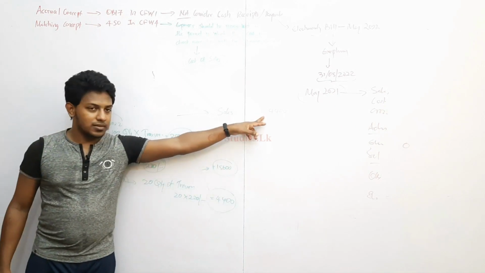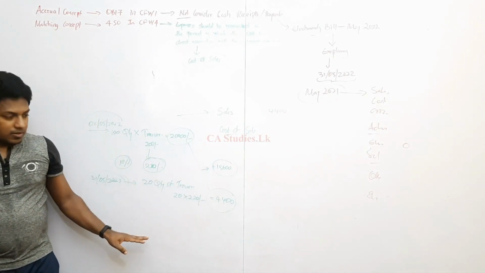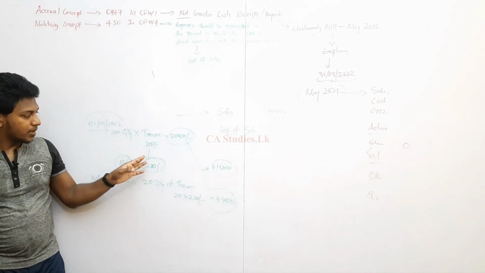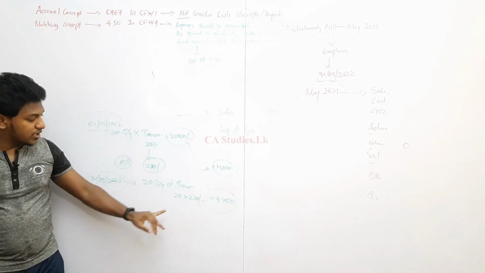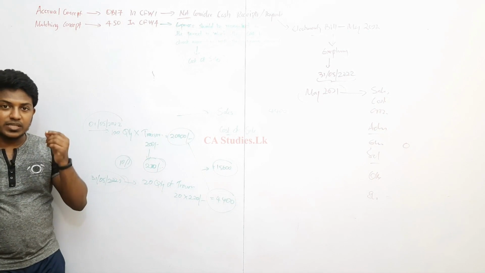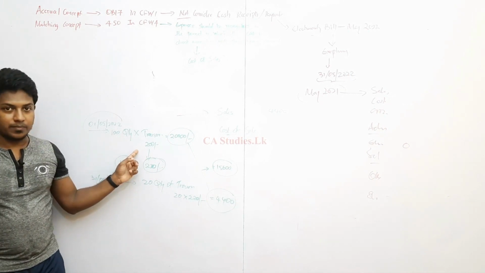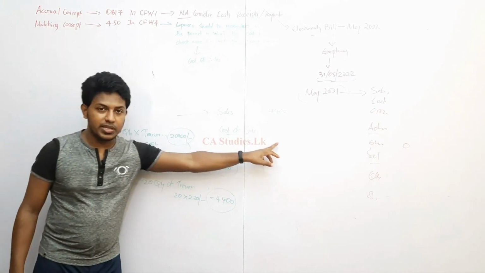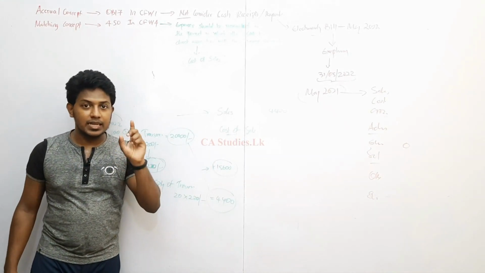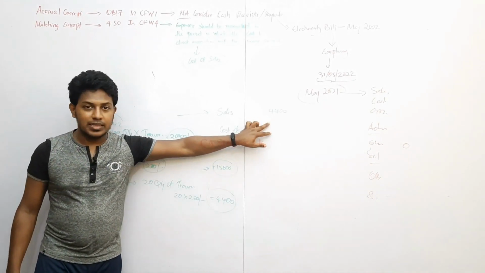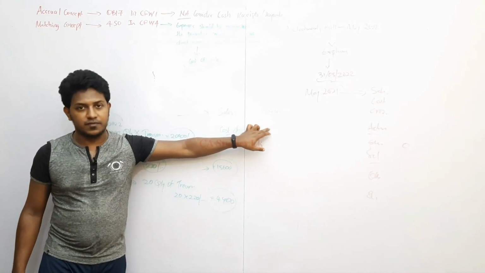So income is this, cost we have to find. Income of each trouser is 220, expense of each trouser is 200. Here we cannot deduct 20,000. We have to deduct a cost that is directly attributed to these sales, that is called cost of sale.